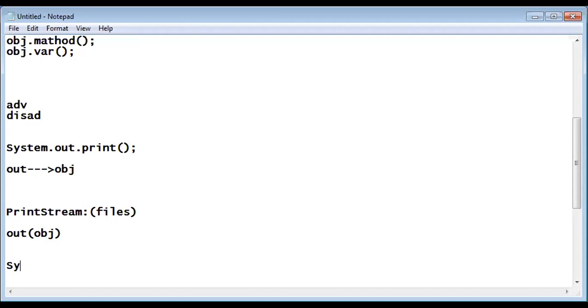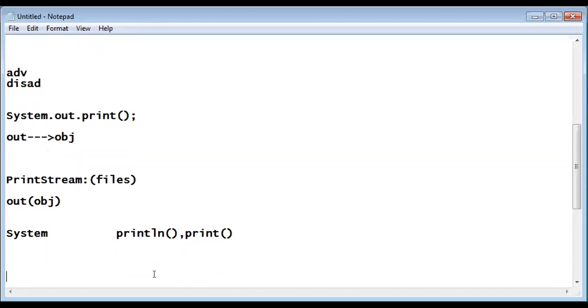And one more thing I want to explain: there is one class called System, and there is a method called println. Println is a method. There is another method also, print. A slight difference is there between these two. I will explain through a program later on, don't worry. I guess you know the difference between these two.